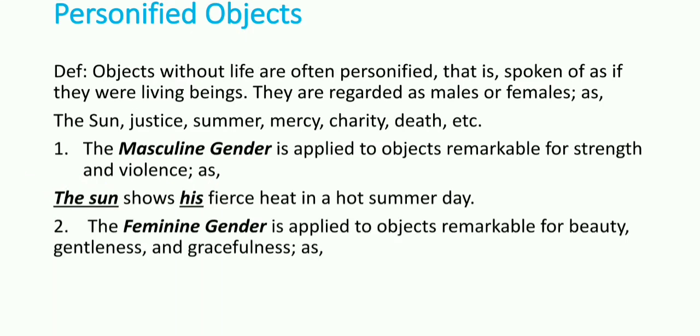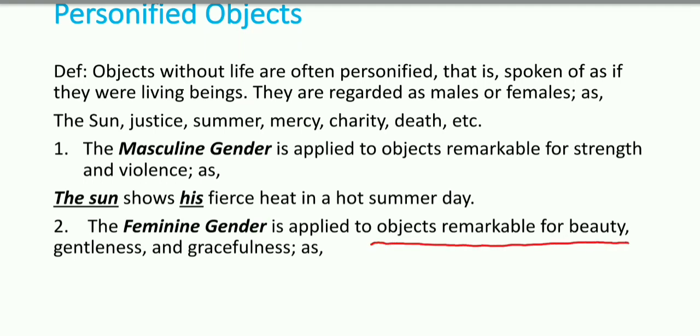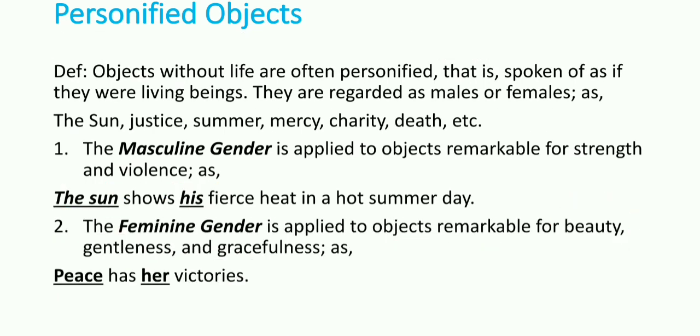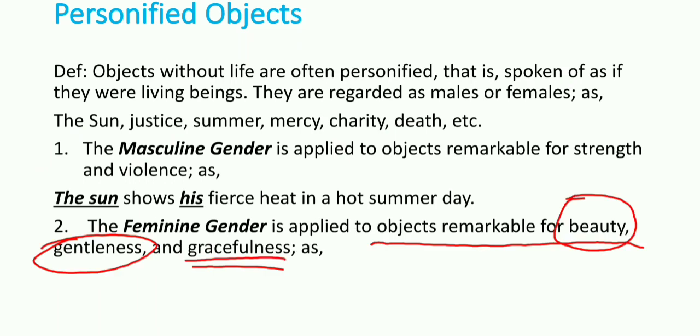And we have the next definition. The feminine gender is applied to objects remarkable for beauty, gentleness and gracefulness. Some of the nouns, when they are remarkable for beauty, gentleness and gracefulness, we give them feminine gender.